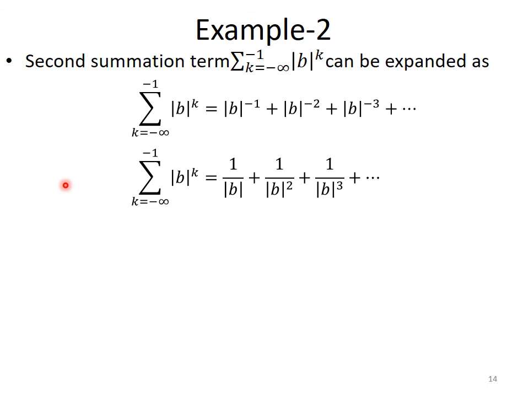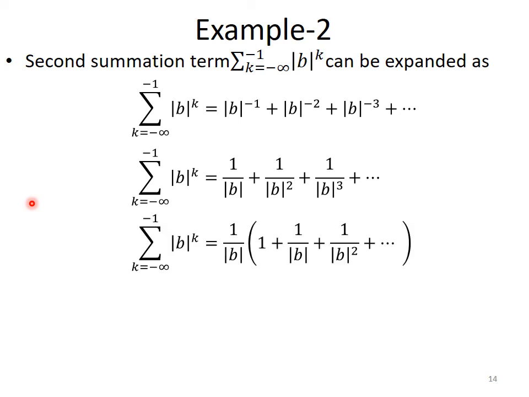Now we can further simplify this equation by writing the negative powers in reciprocal form. So absolute value of b power minus 1 can be written as 1 upon absolute value of b, and so on. Now we can simplify it even further by taking 1 upon absolute value of b common. So taking common this value, we can rewrite this sequence in this form.